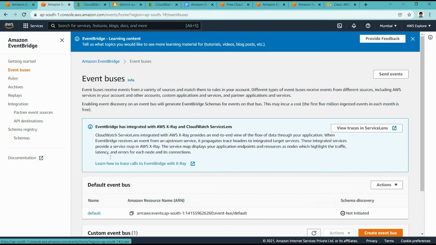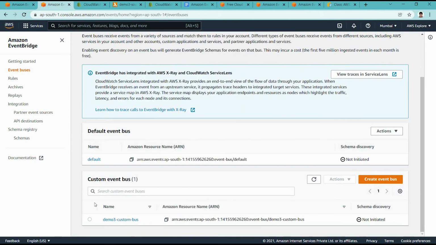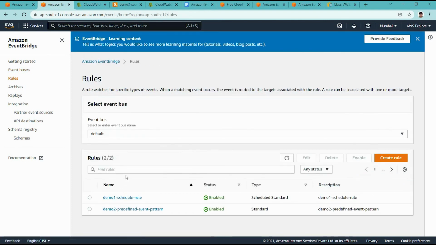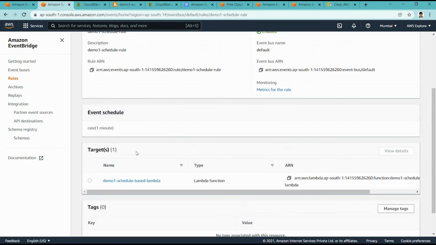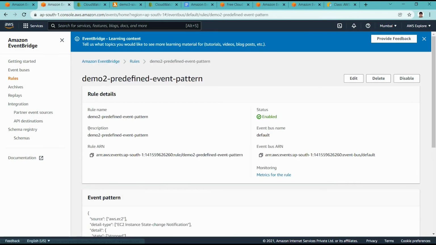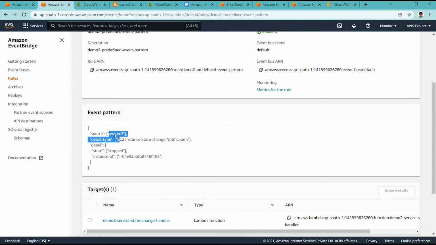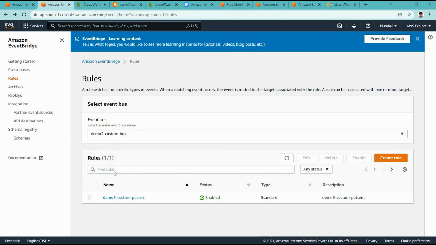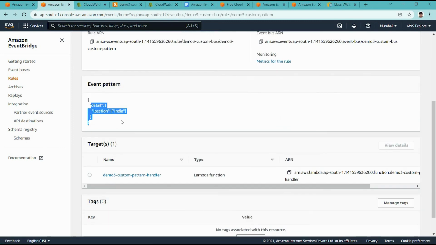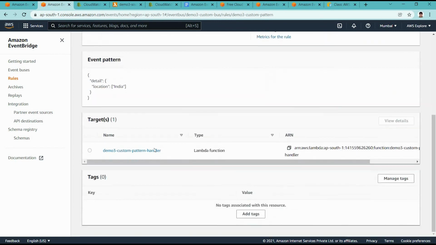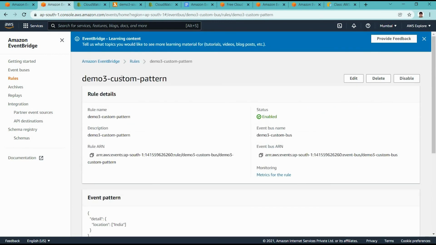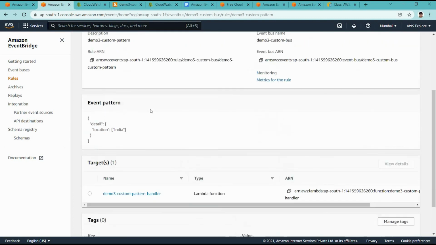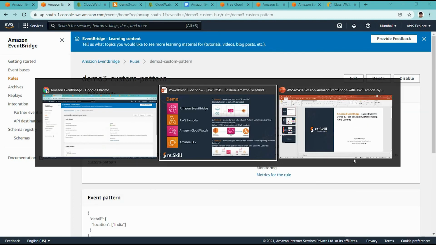In Amazon EventBridge, for demos 1 and 2 we used the default event bus, which already exists. For demo 3 we created a custom event bus and created a rule for it. In demo 1 we used the scheduler, calling the lambda every minute. In demo 2 we used predefined event matching: when an EC2 instance changes state, it calls the targeted lambda. And in demo 3, whenever location India matches in the custom event bus, it calls the targeted lambda. So we covered all the different scenarios for scheduling and event pattern matching.